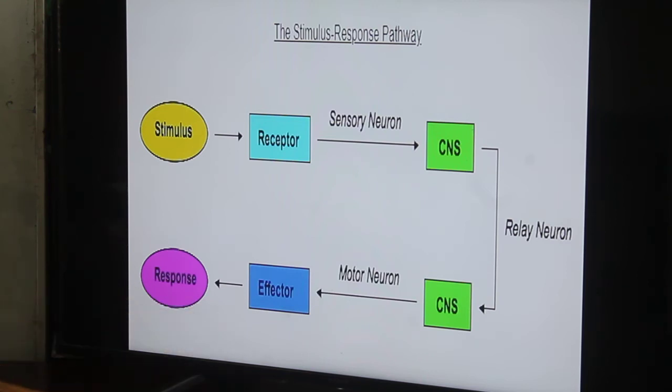Then the corrective response is undertaken, and that will facilitate the total coordination of the whole setup that you are looking at. That's basically the stimulus response pathway that depicts the connectivity between the three types of neurons and the entire central nervous system, from the stimulus perception to the response being undertaken to effect.